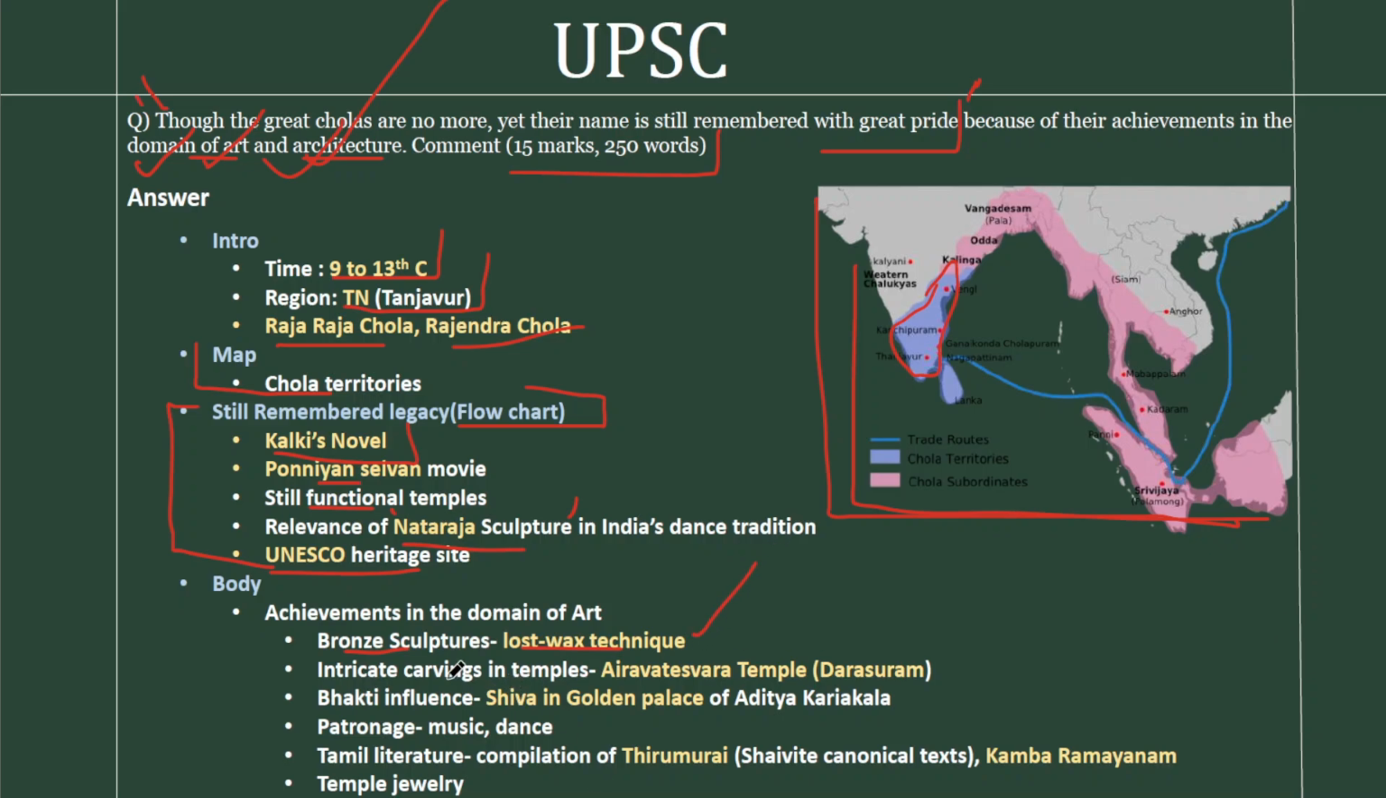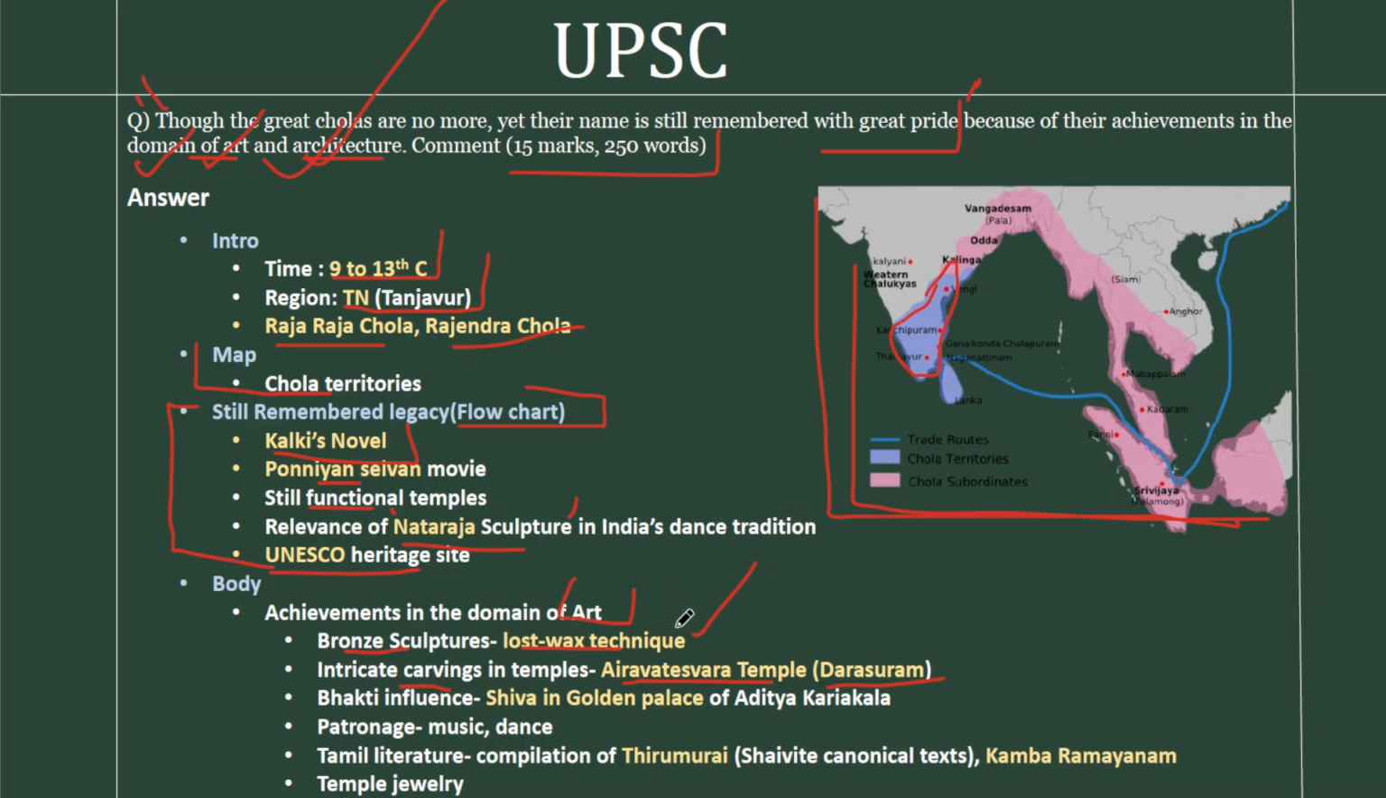Then we'll come to the point of intricate carvings in temples. So this is an extension of their architecture, but we'll take it as a separate part of art, and intricate carvings will be kept as a point in the art domain, and the example would be the carvings in the Airavadeshwara temple at Dharasuram. So remember that everything that we have marked in yellow in this answer are essential keywords and examples for this answer. This will add your marks, this will act as value additions, so do remember to by heart these points.